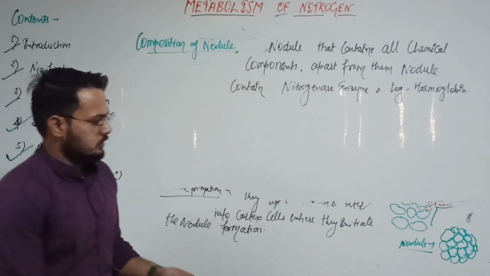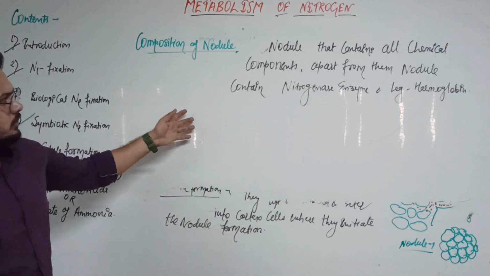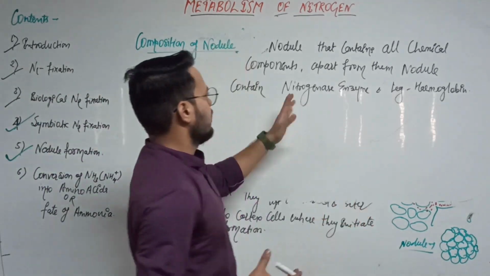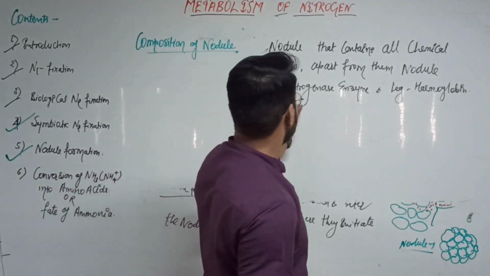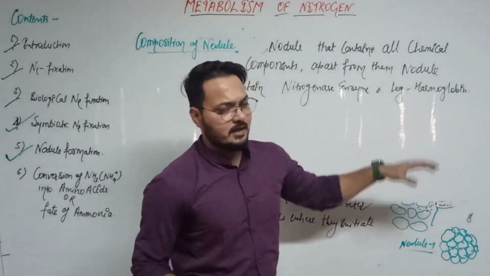That is clear. So we already mentioned the chemical components; what we found extra is the nitrogenase enzyme and the leghemoglobin.